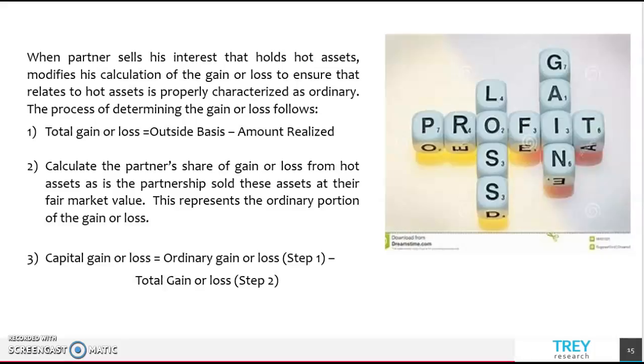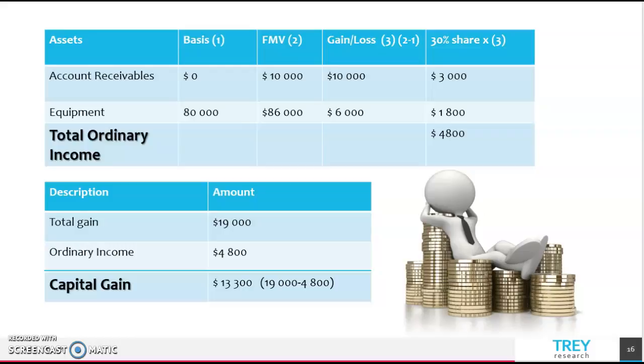And the final step is to subtract the ordinary portion of the gain or loss in step 2 from the total gain or loss from step 1. The remainder is the capital gain or loss from the sale. And now let's look at the example.